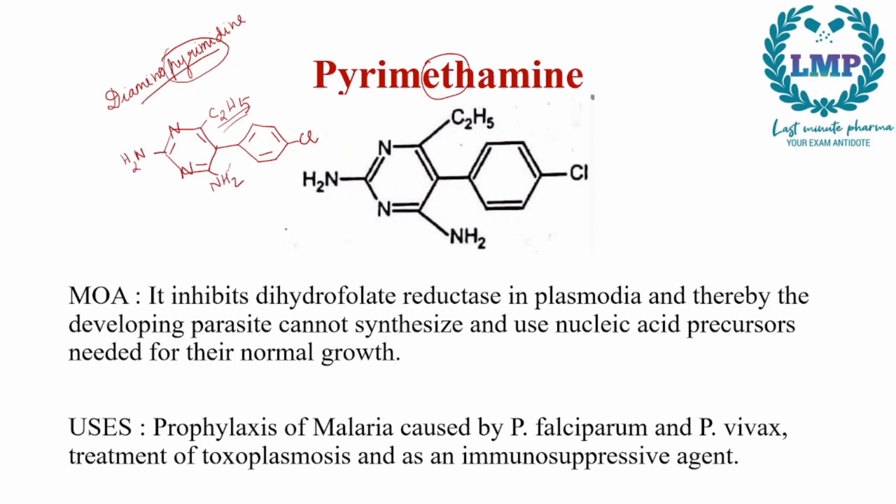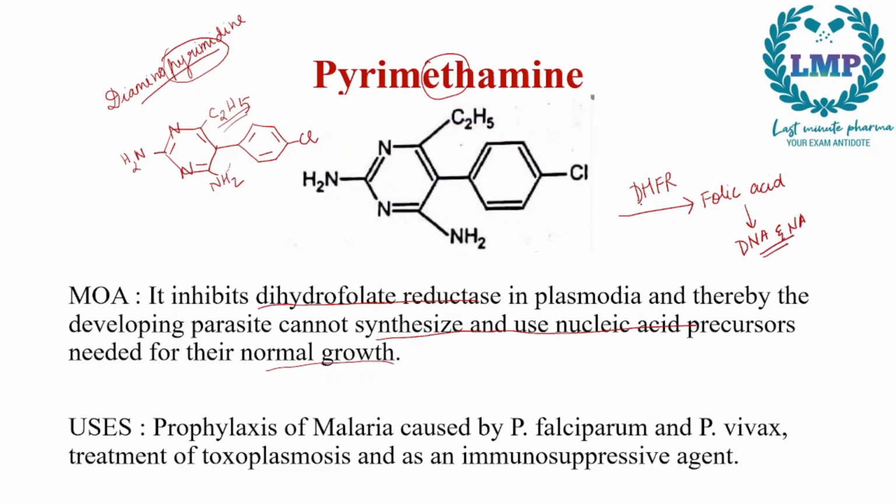Now what is the MOA of pyrimethamine? It inhibits dihydrofolate reductase in the plasmodia, and thereby the developing parasite cannot synthesize and use nucleic acid precursors needed for their normal growth. Dihydrofolate reductase is the enzyme used in the production of folic acid. Folic acid is very essential for the production of DNA and other nucleic acids.